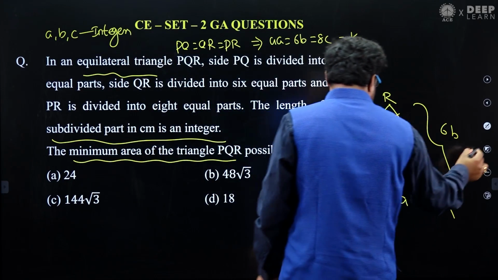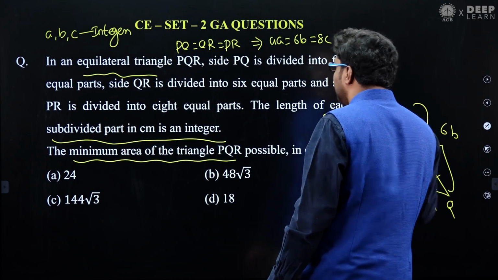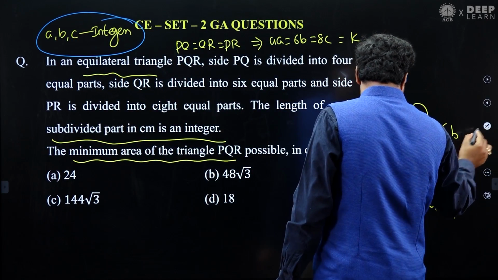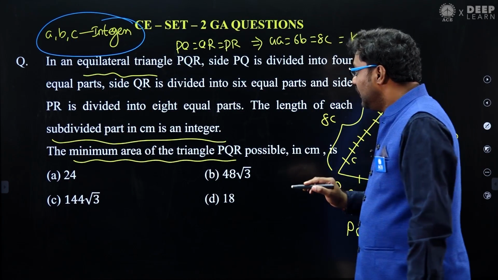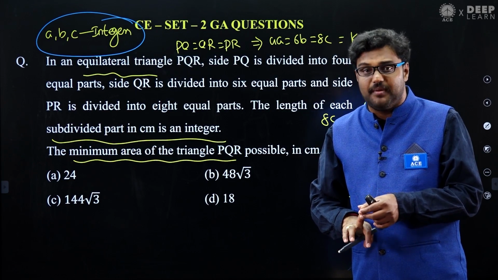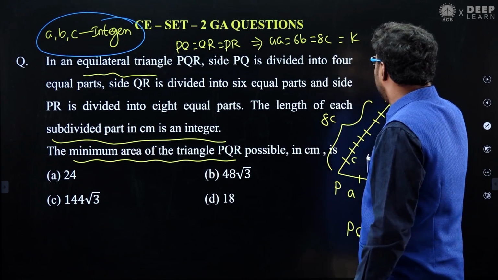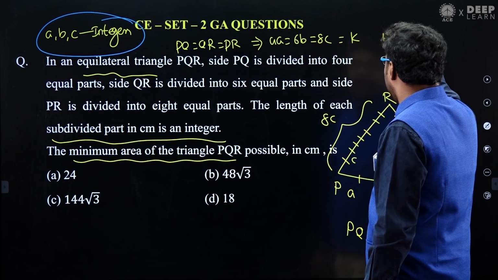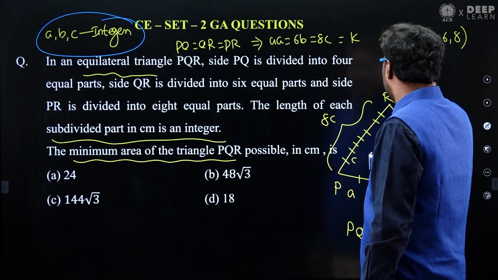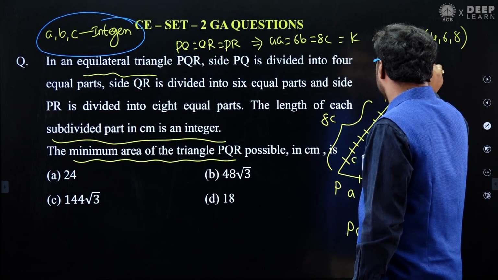A, B, C are integers. You just look, here they mention A, B, C are integers. Okay, fine. Now what is the minimum area? Minimum area means the minimum required K value. The K value here should be divisible by 4, by 6 and by 8. So K value must be equal to 24.